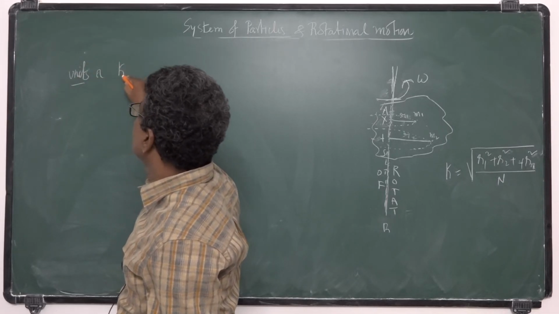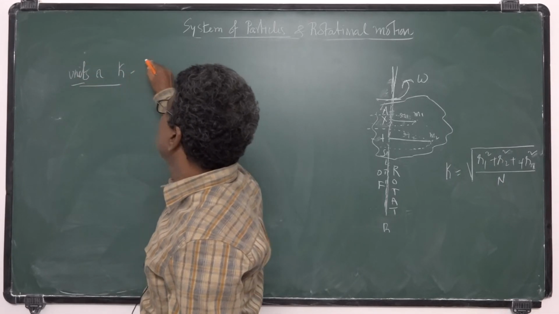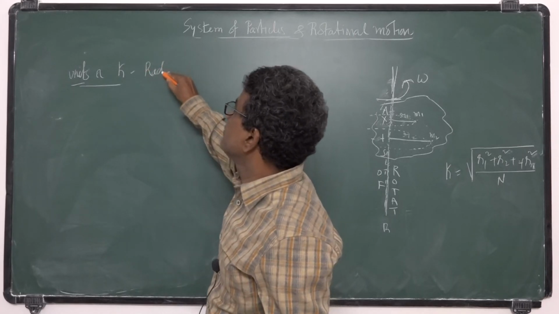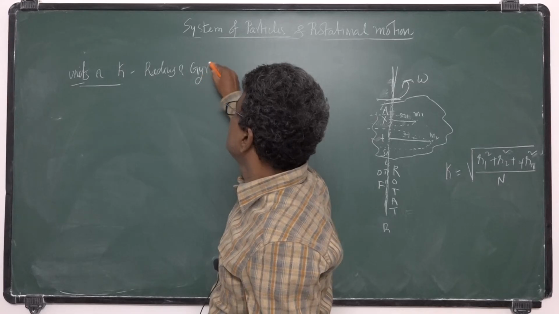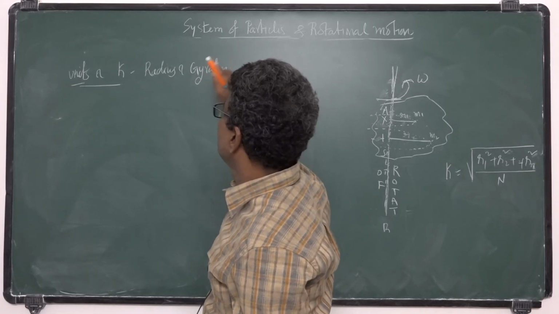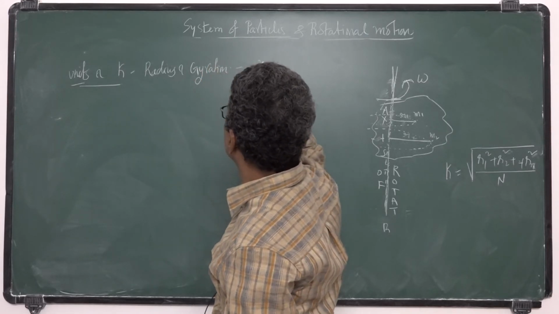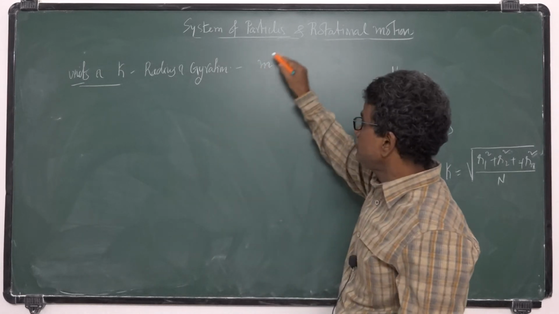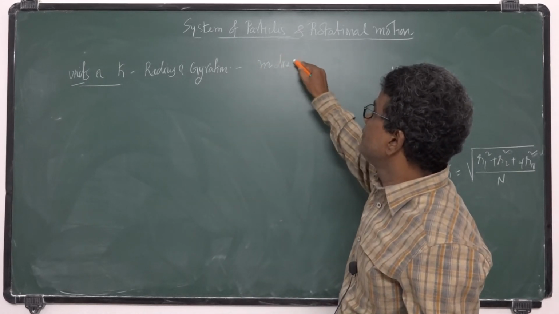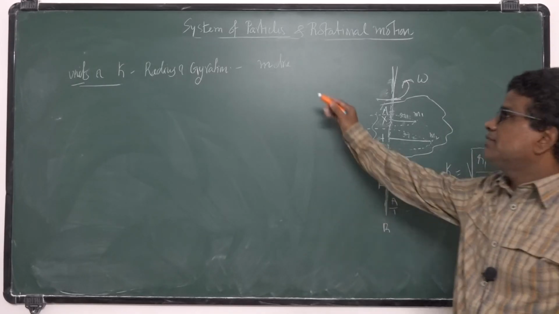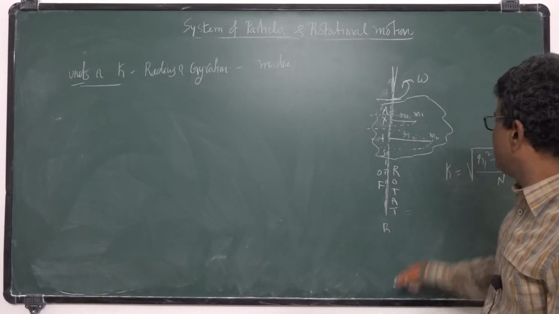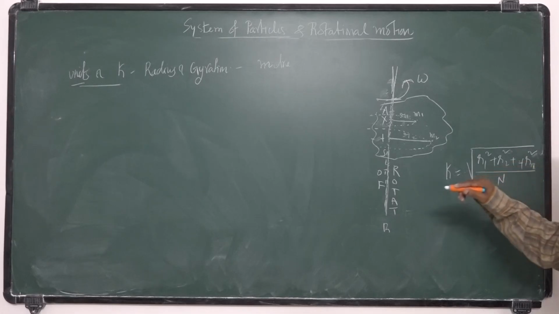What is k? Radius of gyration. Units: meters. What is the SI unit? Meter. Meter is nothing but distance. So it is the effective distance.